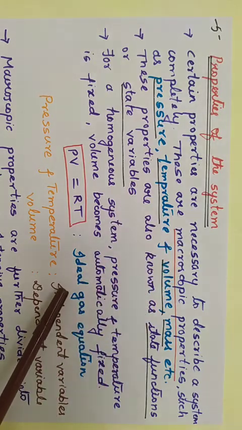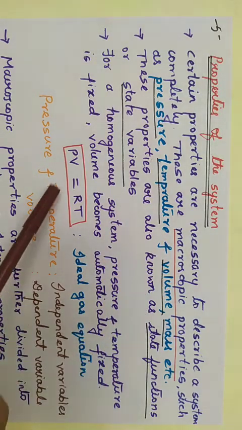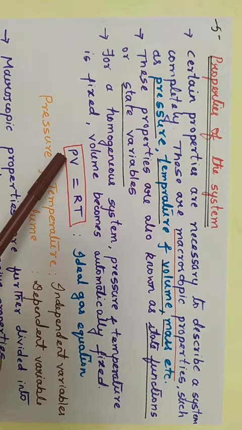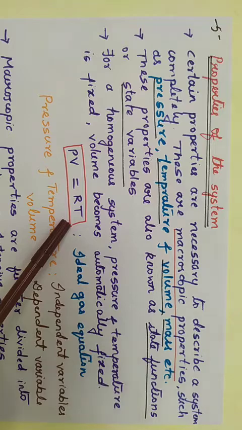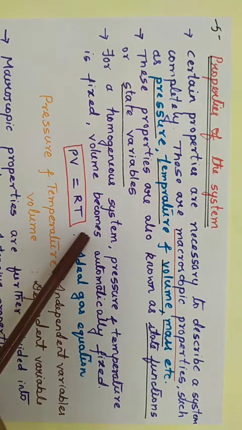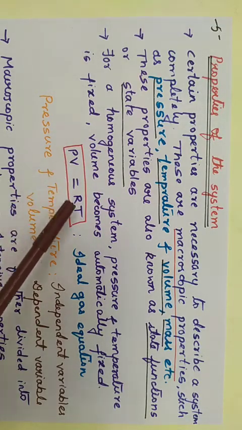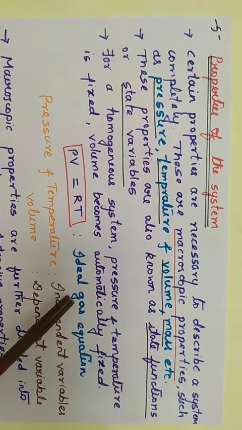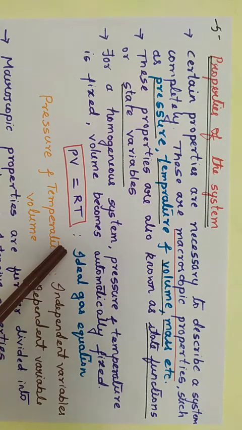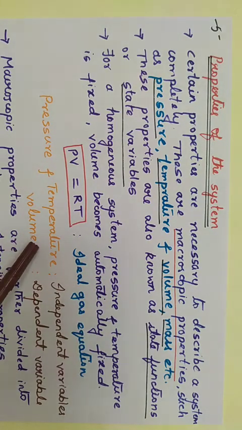So we can relate using the ideal gas equation. We can say that PV is equal to RT, where P is pressure, V is volume, R is the gas constant and T is temperature. Among the three, we have three variables here: pressure, volume and temperature. Pressure and temperature are independent variables, whereas volume is a dependent variable. If any two variables are known, automatically the third variable volume can be fixed. So that is the meaning of this ideal gas equation.